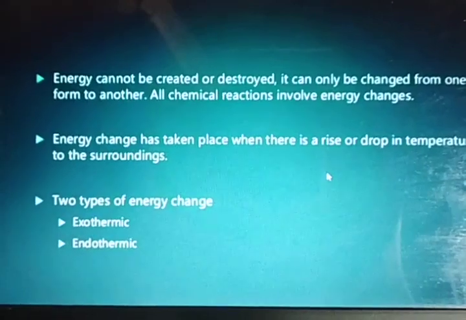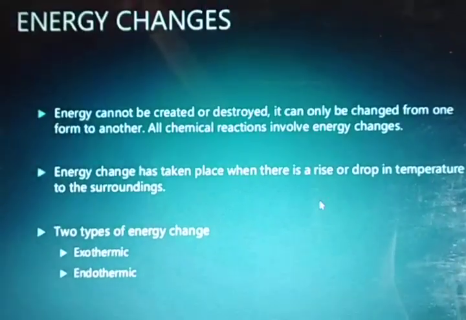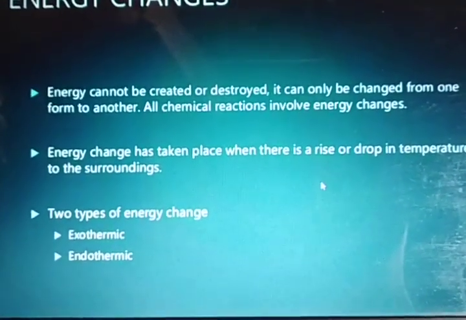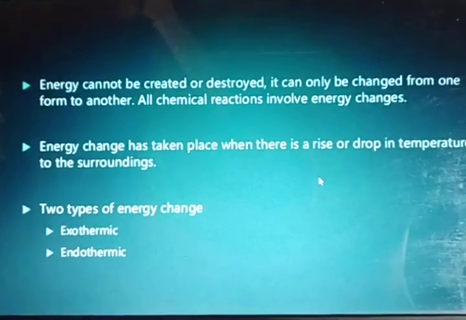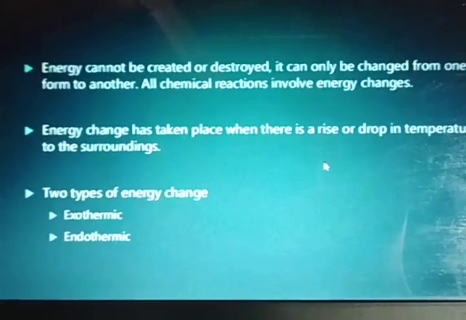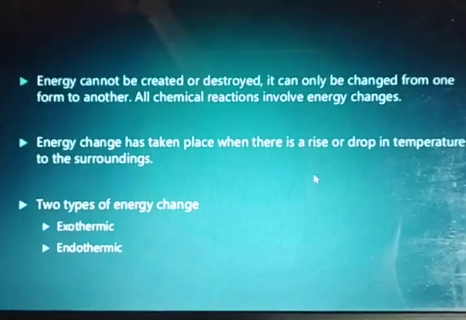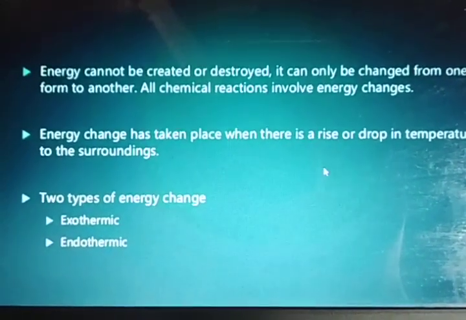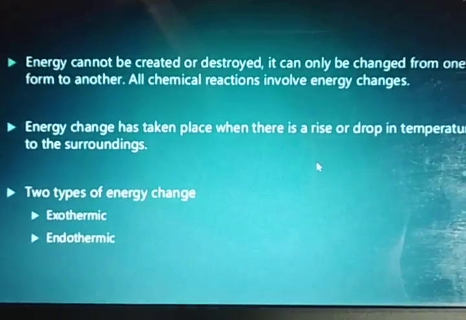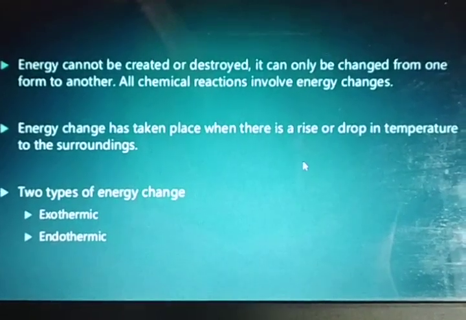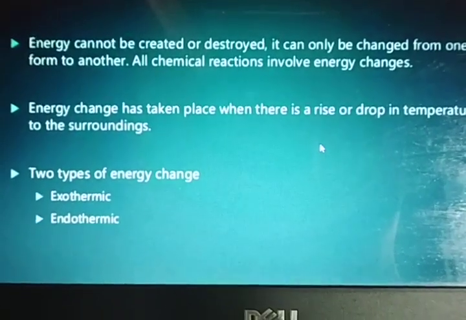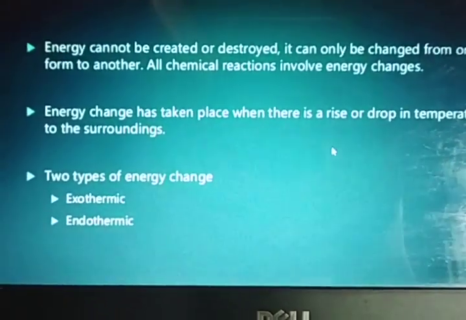Two or three points, just see here. We know that energy cannot be created or destroyed. We cannot create energy or destroy energy. It can only be changed from one form to another form. And in all chemical reactions, energy is involved in the form of heat, light, electricity or sound. Now, energy change has taken place when there is a rise or drop in temperature of the surroundings. And just now we have studied the two types of energy change, that is exothermic and endothermic.